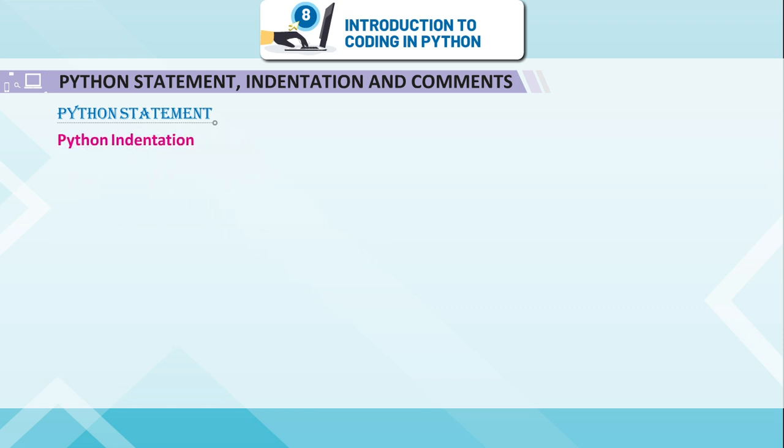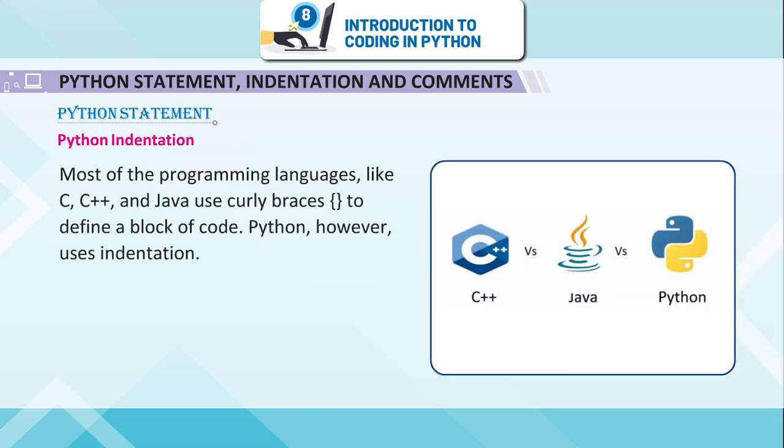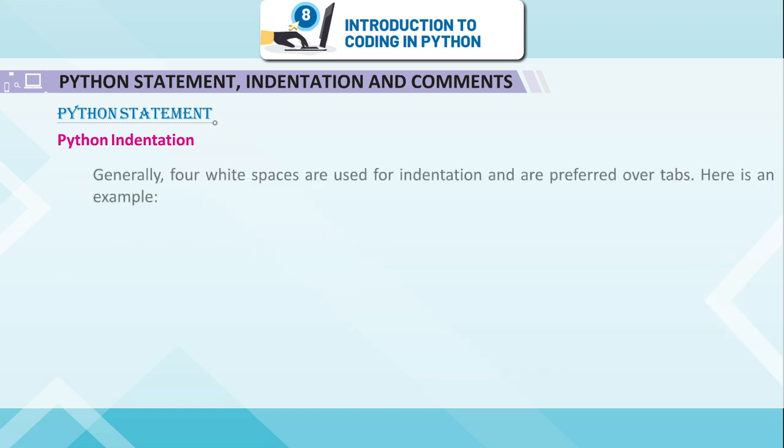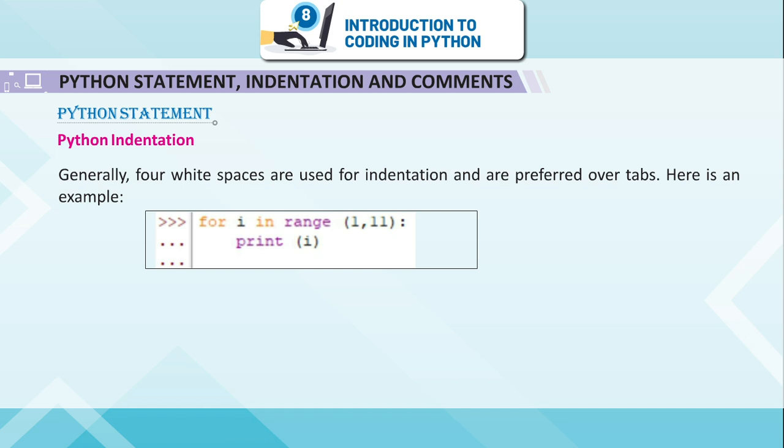Python indentation. Most programming languages like C, C++, and Java use curly braces to define a block of code. Python, however, uses indentation. A code block, such as the body of a function or loop, starts with indentation and ends with the first unindented line. The amount of indentation is up to you, but it must be consistent throughout that block. Generally, 4 white spaces are used for indentation and are preferred over tabs.